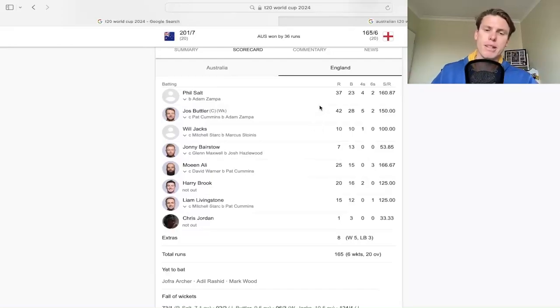And the big thing here was the opening partnership, the opening stand that the England boys put on, Phil Salt and Jos Buttler, 37 and 42, both going at 150 plus in their strike rates. And it took a lovely over from Zampa. Like, he was able to bowl Phil Salt and get a nice wicket there, good catch from Pat Cummins in that over, and that turned the momentum, and none of the other boys really got going.